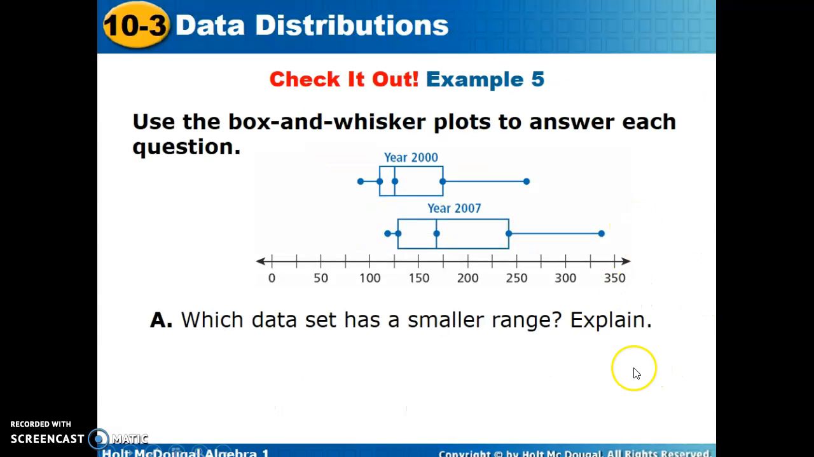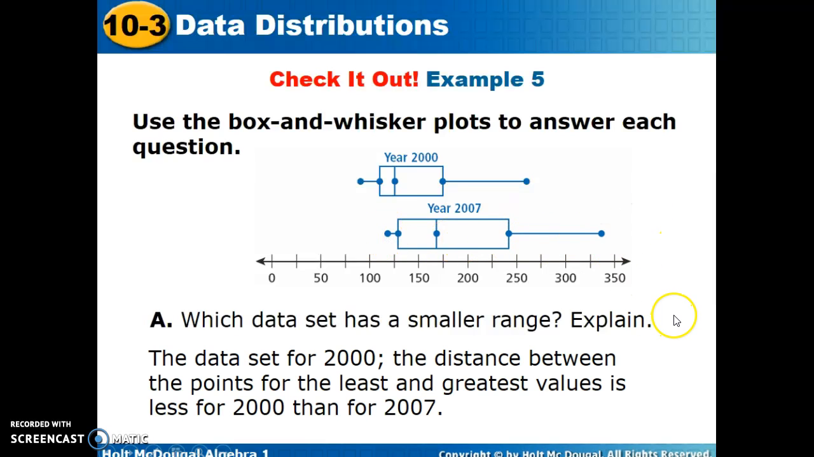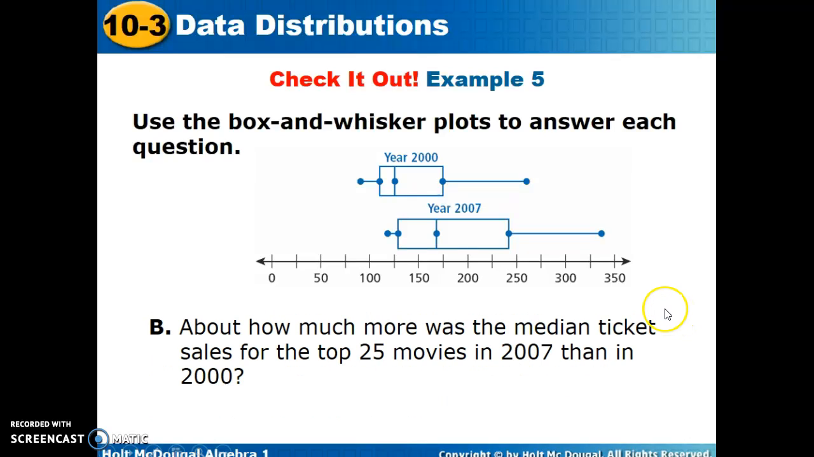And looking at this box and whisker plot, which data set has a smaller range? Explain your answers. So our range from min to max, we can see and compare in either year 2000 or 2007. The data set for 2000, the distance between the points for the least and greatest value is less for 2000 than for 2007. About how much more was the median ticket sales for the top 25 movies in 2007 than in 2000?